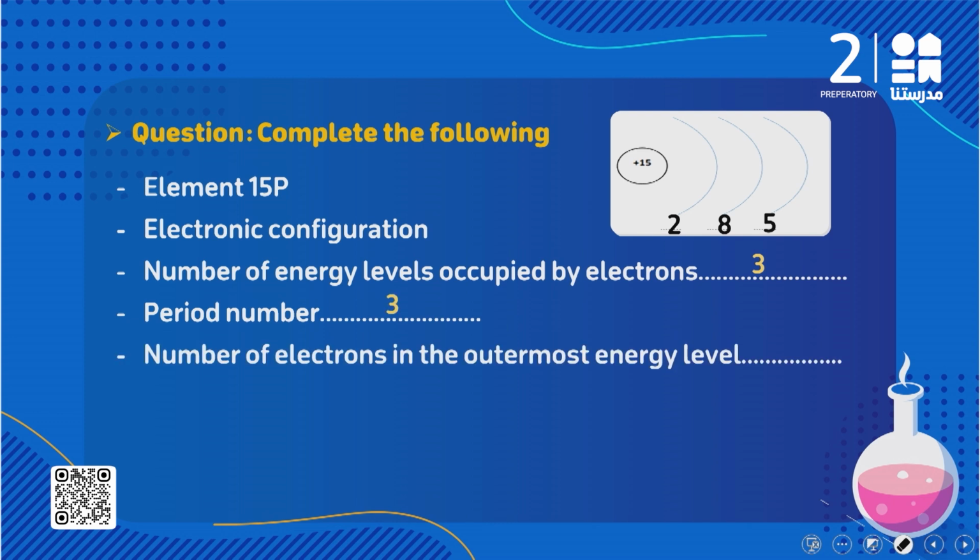طيب what about the number of electrons in the outermost energy level? I'm going to look at the outermost energy level here. It has how many electrons? It has 5 electrons. So this element has 5 electrons in the outermost energy level.